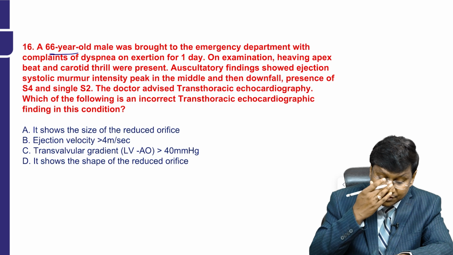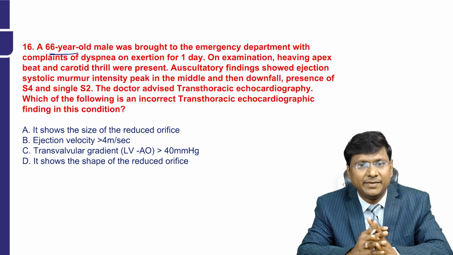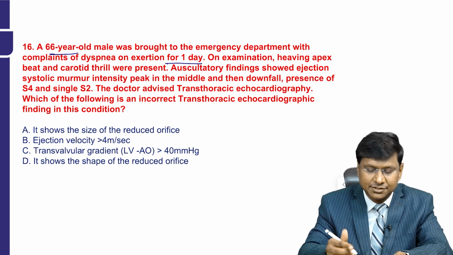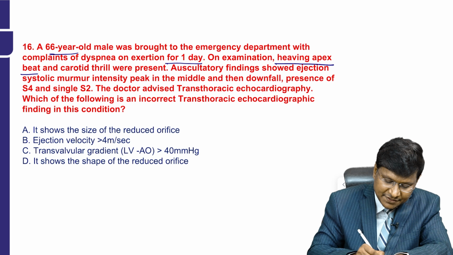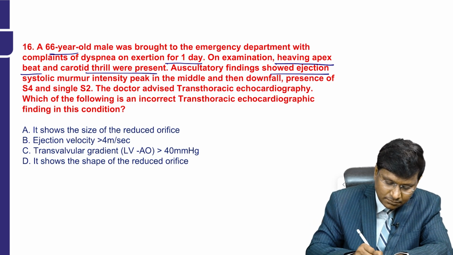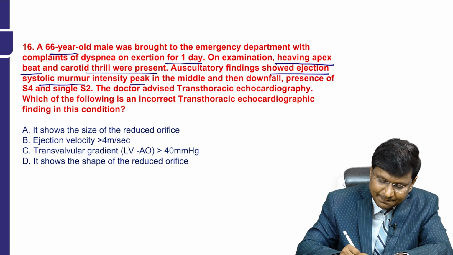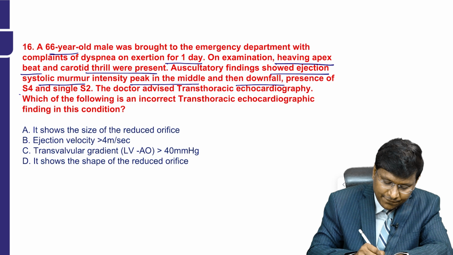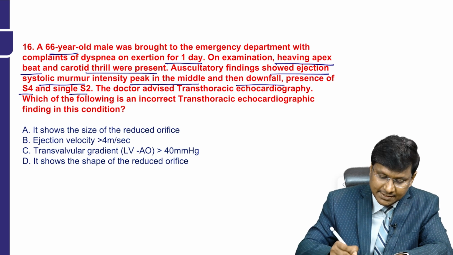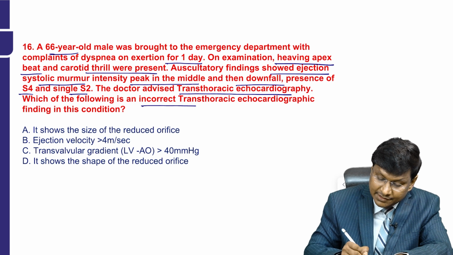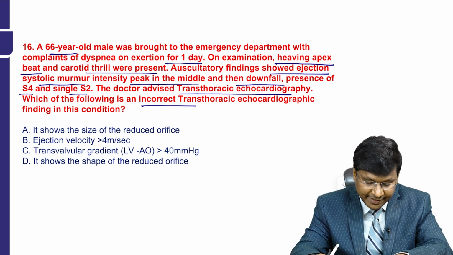Now, moving on to the next question. A 66-year-old male was brought to the emergency department with complaints of dyspnea on exertion for 1 day. On examination, there is a heaving apex beat and a carotid thrill. Auscultatory findings showed an ejection systolic murmur, with the intensity peaking in the middle and then falling, and the presence of S4 and a single S2. The doctor advised transthoracic echocardiography.